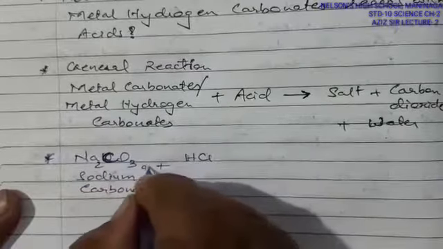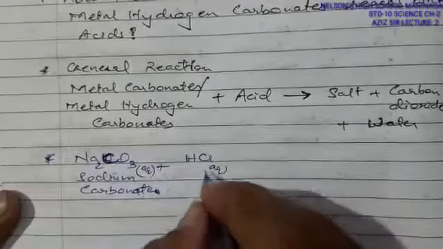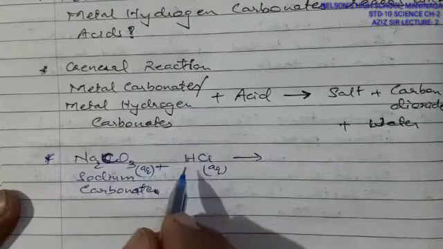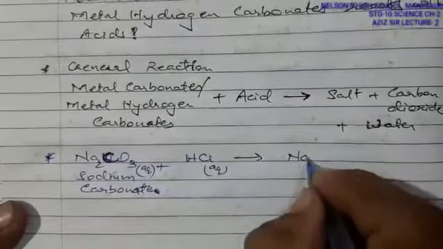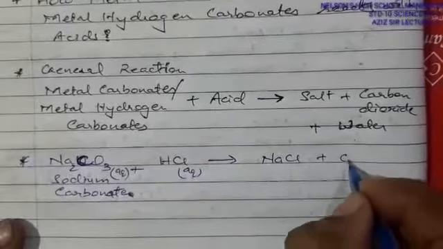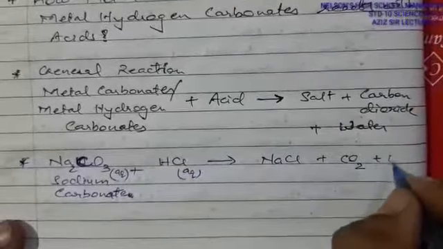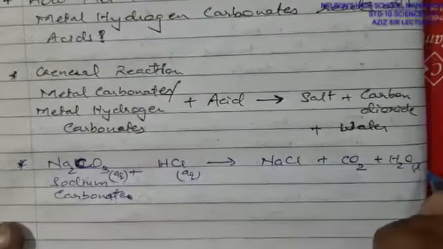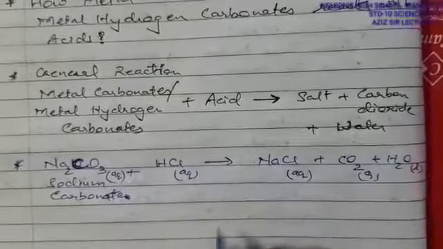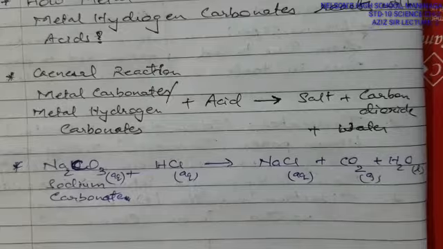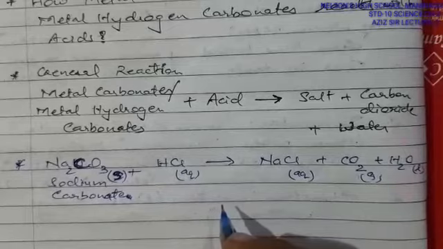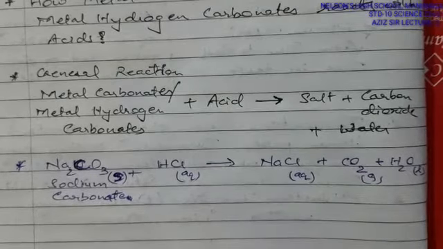The hydrochloric acid is in aqueous condition, and reacting with it forms a salt. Now we take Na as the positive ion and Cl as the negative ion, so NaCl. Afterwards we are going to balance it. NaCl plus carbon dioxide, CO2, which is fixed, and the water molecule is fixed, H2O. Water is in liquid phase, carbon dioxide in gaseous phase, and sodium chloride in aqueous condition. We can take sodium carbonate as solid crystals, but the hydrochloric acid must be aqueous, otherwise the reaction will not happen.